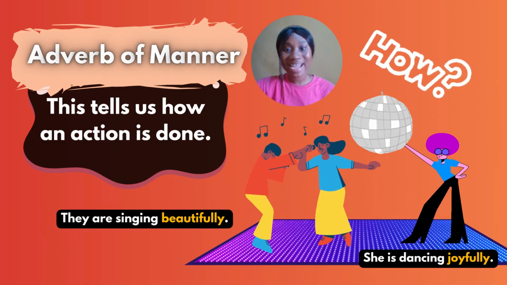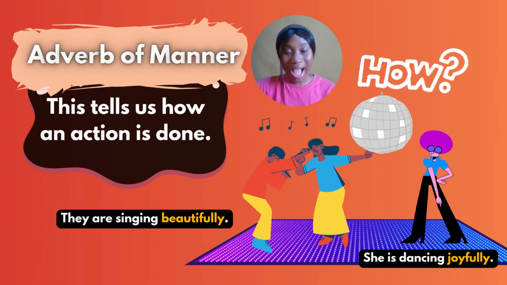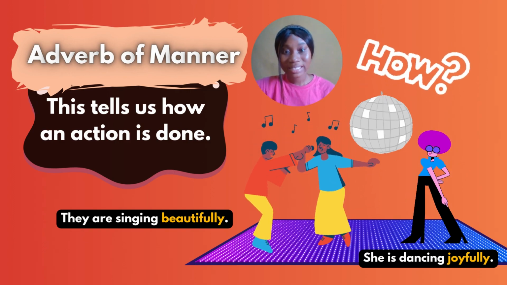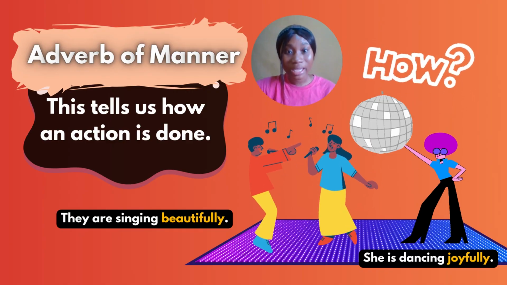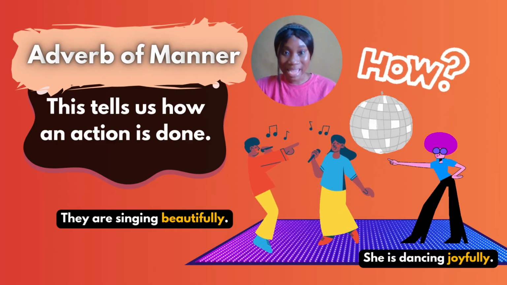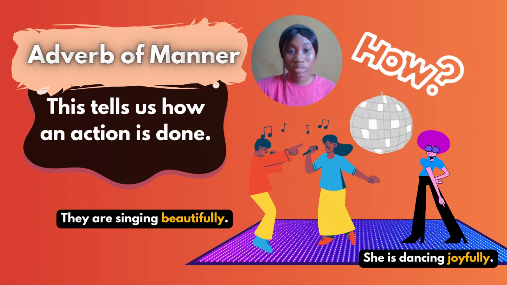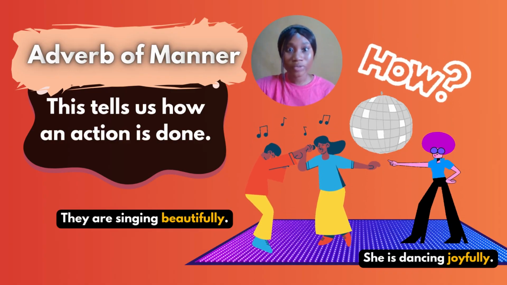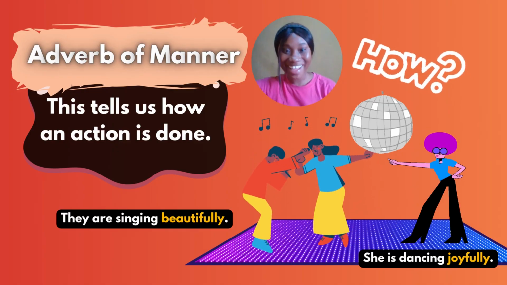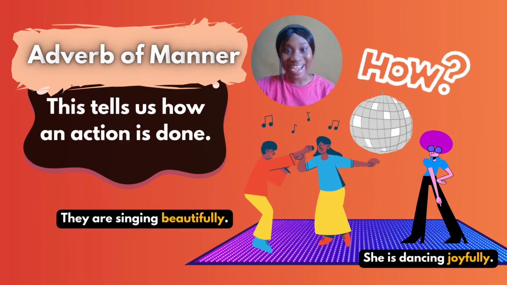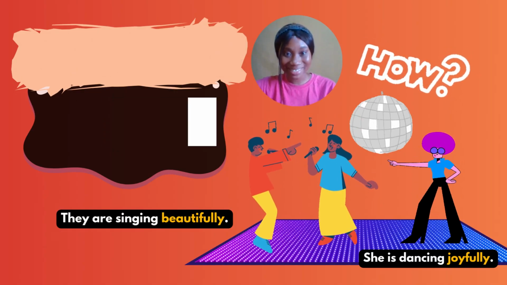Now, adverb of manner tells us how an action is done. How is that action done? Example, they are singing beautifully. Like I said, I was talking. Was I talking loudly or was I talking quietly that you can hardly hear me? That is adverb of manner. So they are singing beautifully. She is dancing joyfully. Or you can say she's dancing crazily. She seems so happy. So she just, moving it around. So that is adverb of manner. How? How are you doing that action? How is that action taking place?